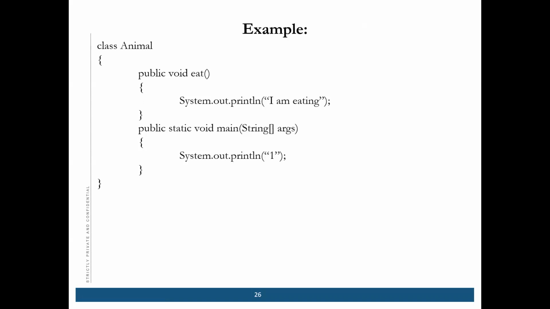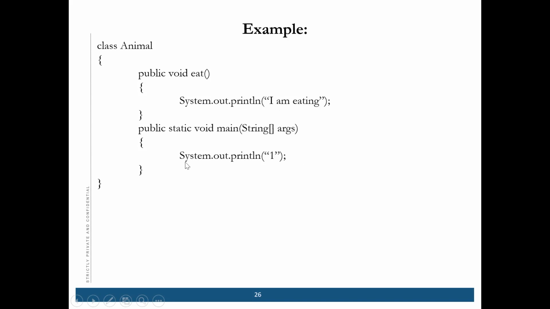Now for example, there is one example, an animal class, in which we have two methods. Can anyone tell the output of this method? It's 1. Correct, so it's a simple thing. Why is the other method not printed?